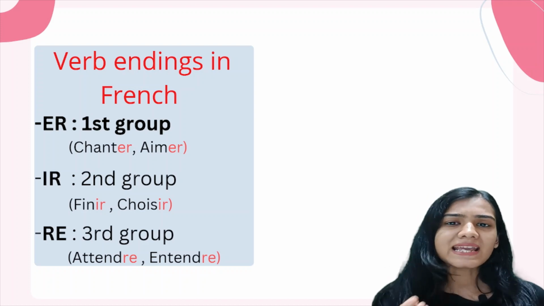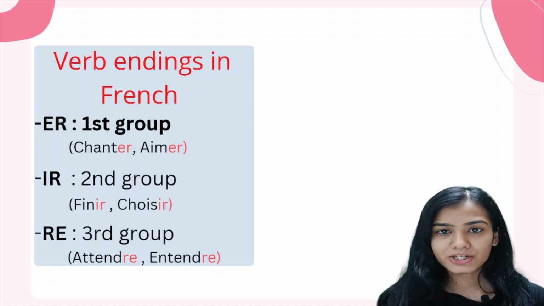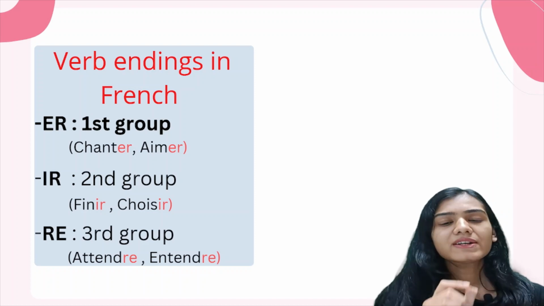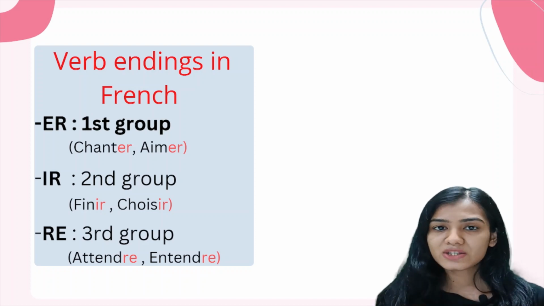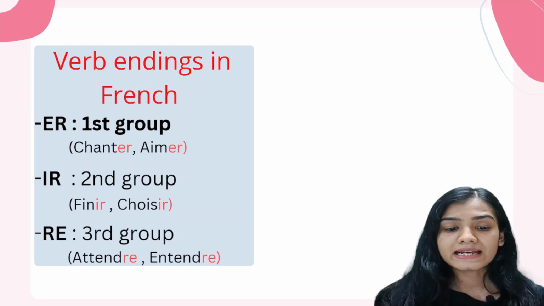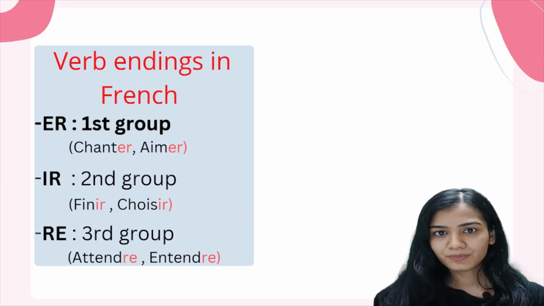That ing thing in English doesn't exist in French. Even when I'm talking about to play in English, let's assume that this to is the ER, IR, RE thing in French.